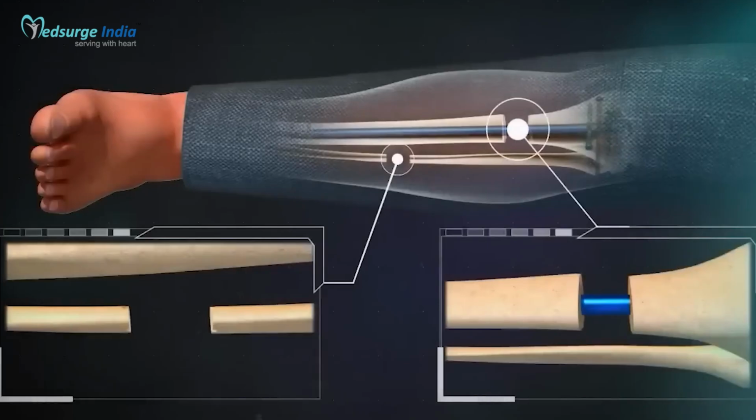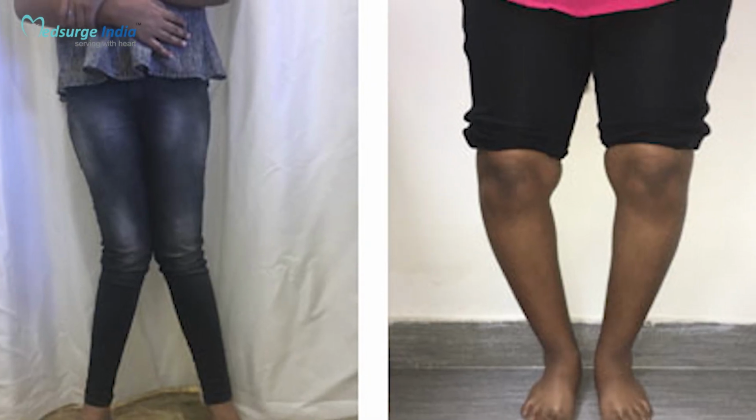So Ilizarov is a very brilliant surgical technique. Only a handful of surgeons specialize in this. They are used for patient care, and it ensures that the patient gets the best benefits. Cerebral palsy cannot be treated. Is it true? We apply some rings which take hold on the bones, and we gradually correct the deformity. Knock knee, bow leg, any other deformities around the knee. Patients with non-unions, malunions, bone infections, where the bone fails to unite or unites in a different position, or failure of any previous surgery.